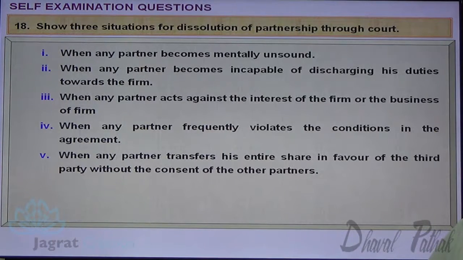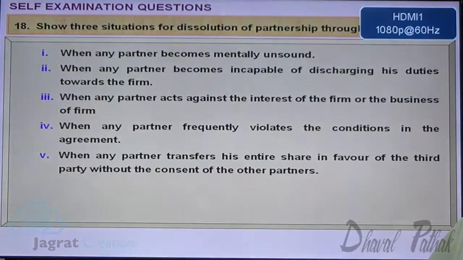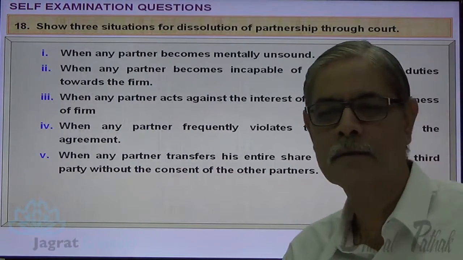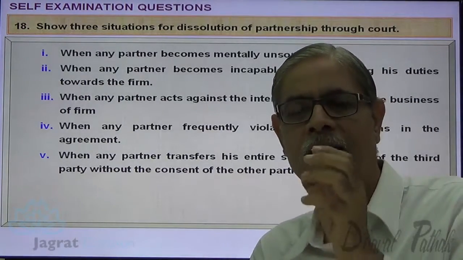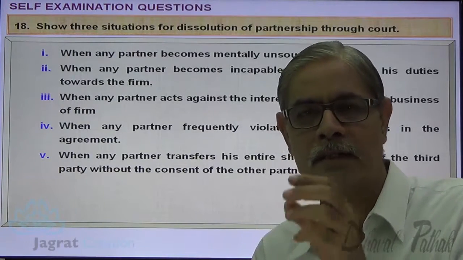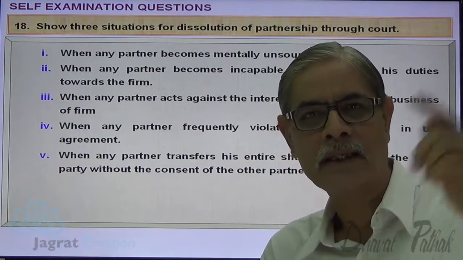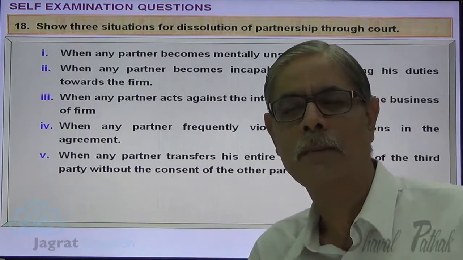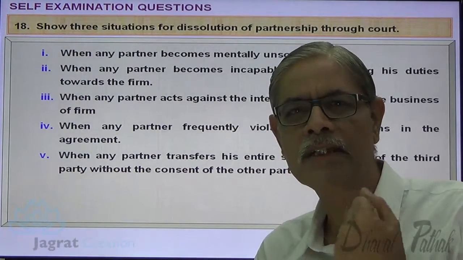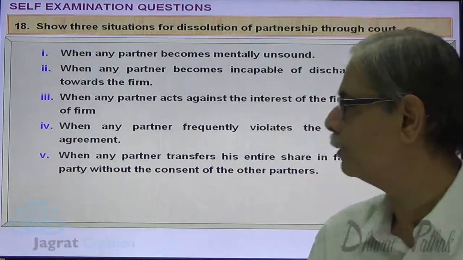When any partner transfers his entire share in favor of a third party without the consent of partners. A share in a partnership firm can be transferred by a partner only with the consent of all other partners. If such consent is not obtained, that's a good reason for dissolution of a partnership firm.